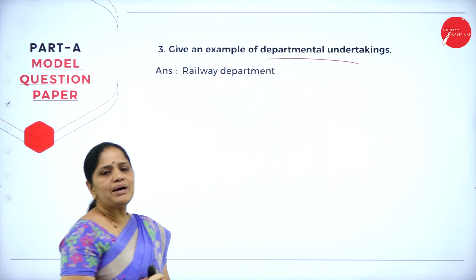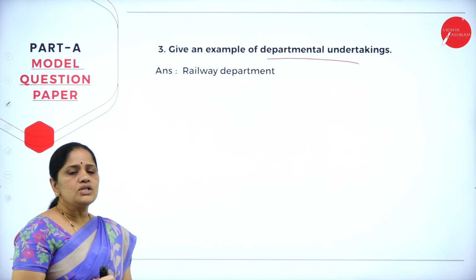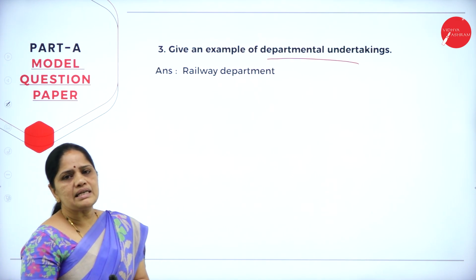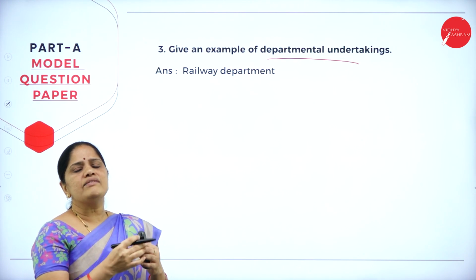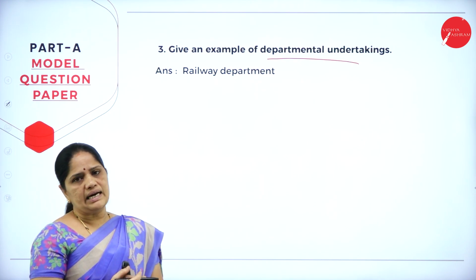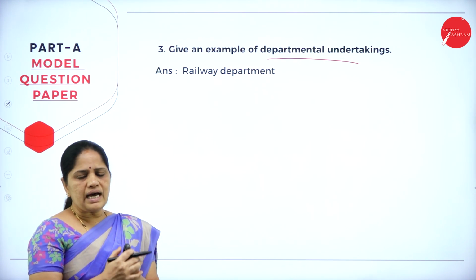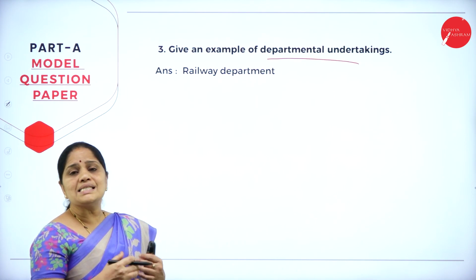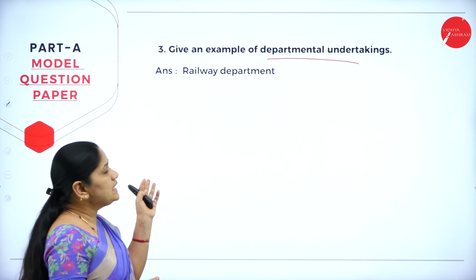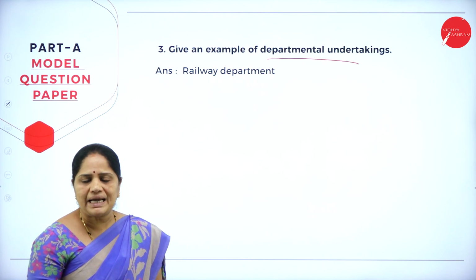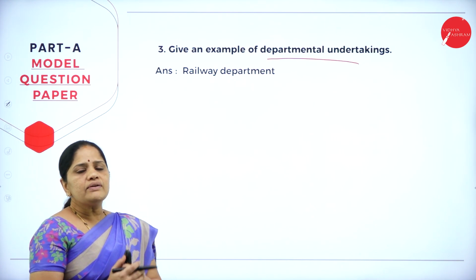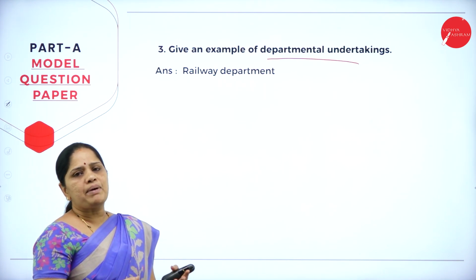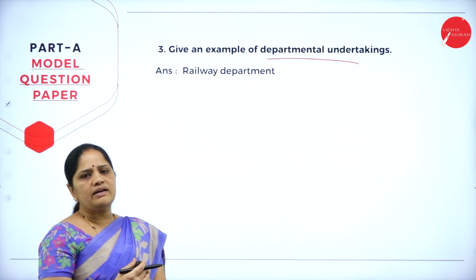Now what do you mean by departmental undertakings? So we all know that departmental undertakings come under any one of the ministries of the government. So the government will be working through these departments. For example, the railway services provided by the Indian government. So it will be working through the railway department. So you all know how the railways are.